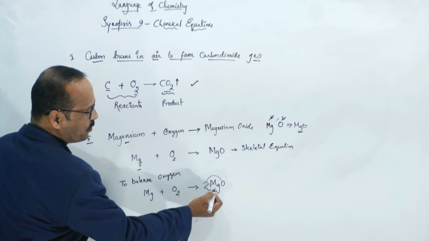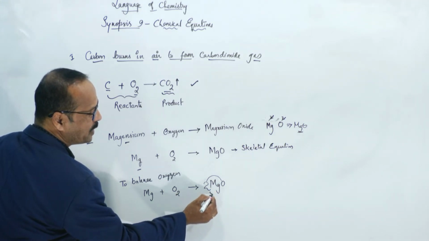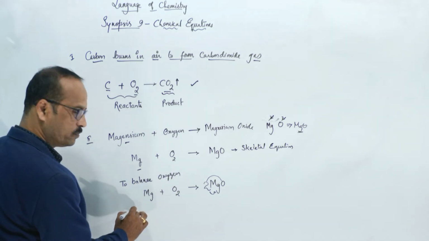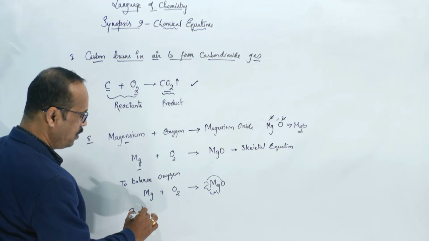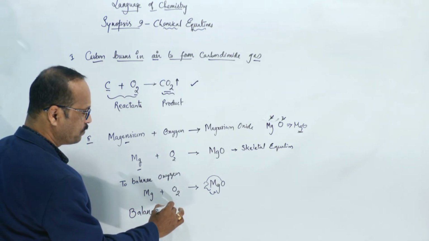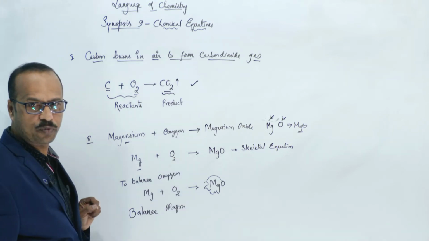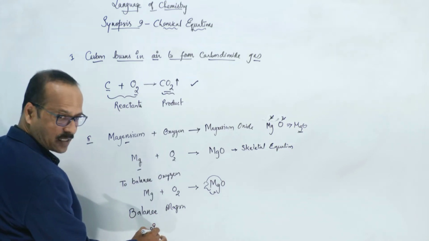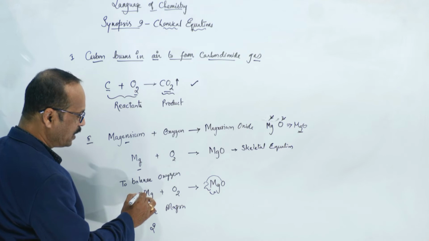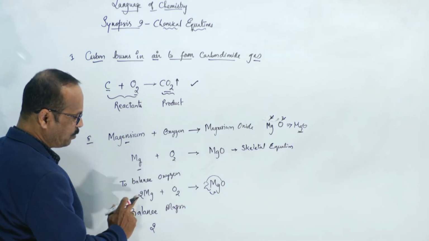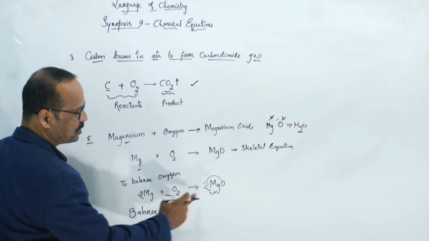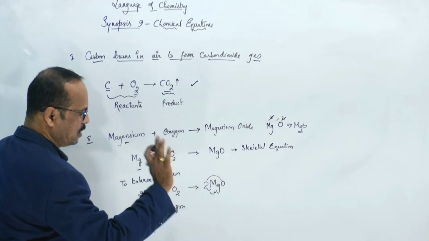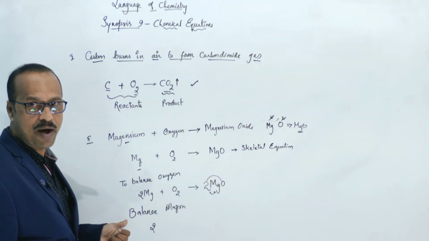But see now. As you have written 2 in front of magnesium oxide, the magnesiums have also become 2, but on the left side we have only one magnesium. Yes or no? Now balance the magnesium. To balance magnesium, we just write 2 in front of Mg. So now there are 2 magnesiums on both sides, and 2 oxygens on both sides. So now it is balanced. Clear to you?